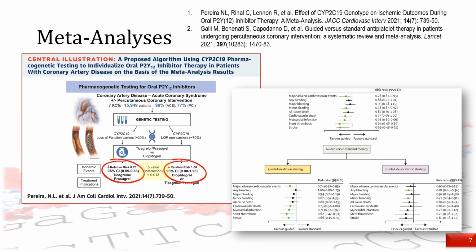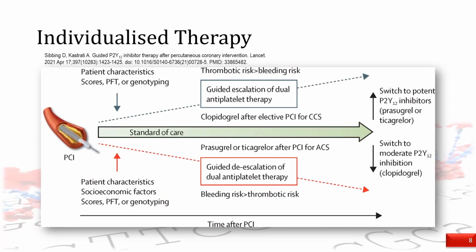In Galli's meta-analysis in The Lancet, it is clear that MACE and minor bleeding outcomes favor the genotype-guided strategy. The genotype-guided strategy was consistently favored whether it involved ischemic outcomes in escalation or bleeding outcomes in de-escalation. The Lancet meta-analysis was accompanied by a comment from Sibbing himself, suggesting that thrombotic and bleeding risk factors should be considered along with genotype testing in the tailoring of P2Y12 inhibitor for an individual.